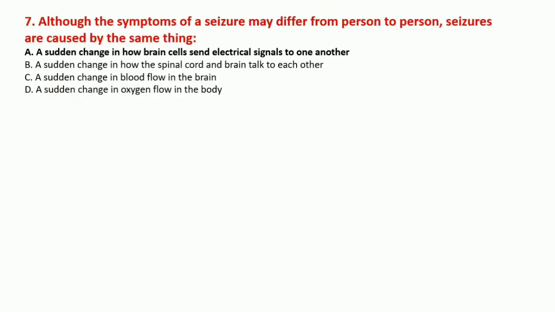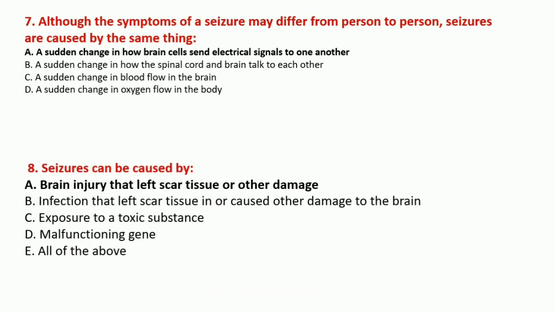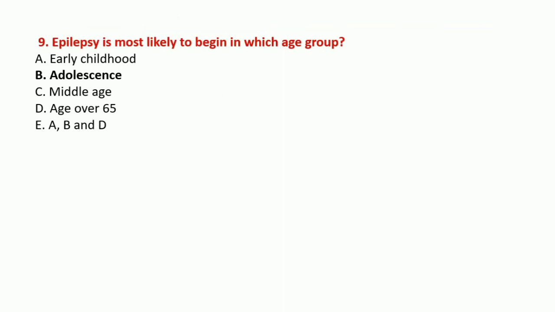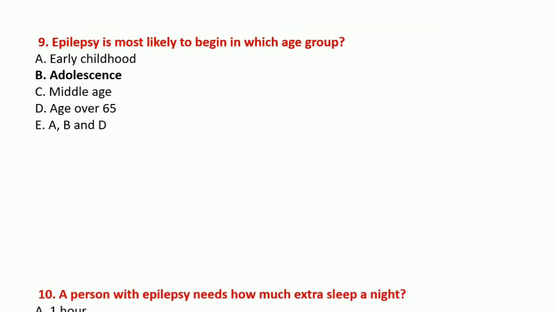Although the symptoms of seizure may differ from person to person, seizures are caused by a sudden change in how the brain cells send signals to one another. Seizure can be caused by brain injury that left scar tissue or other damage. Epilepsy is most likely to begin in the adolescence age group. So the answer is adolescence.